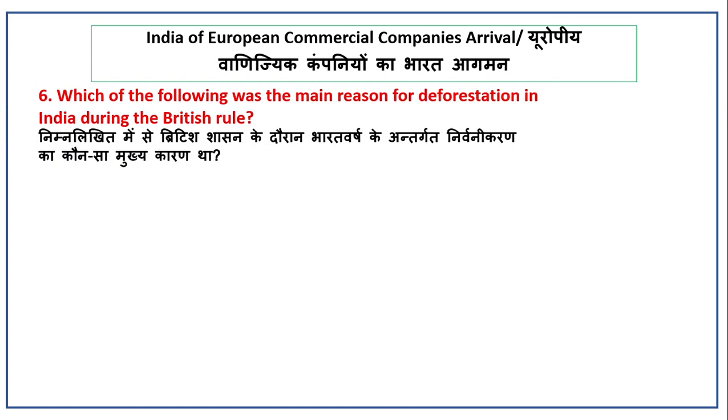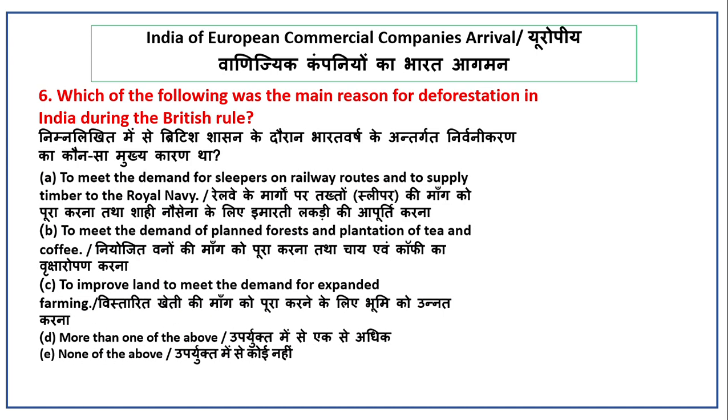Which of the following was the main reason for deforestation in India during the British rule? Options: A, to meet the demand for sleepers on railway routes and to supply timbers to the Royal Navy. Option B, to meet the demand of planned forests and plantation of tea and coffee. Option C, to improve land to meet the demand for expanded farming. Option D, more than one of the above. Option E, none of the above.